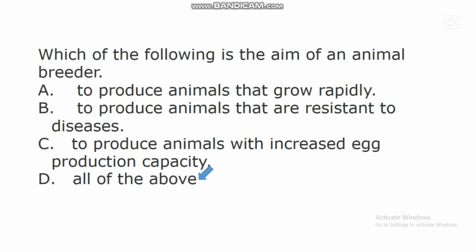One of the aims of an animal breeder is to produce animals that grow rapidly. And studies have shown that animal breeders also produce animals that are resistant to diseases. Another aim of an animal breeder is to produce animals with increased egg production capacity. All these options are different aims of an animal breeder, because when there is production of animals that have high growth rates, those animals will do better in the environment.